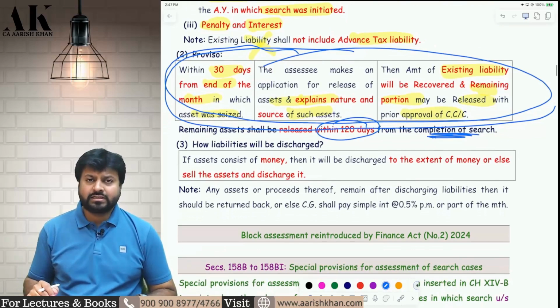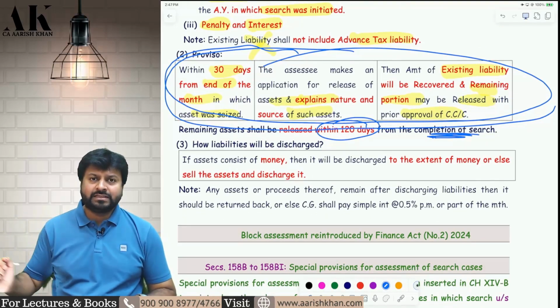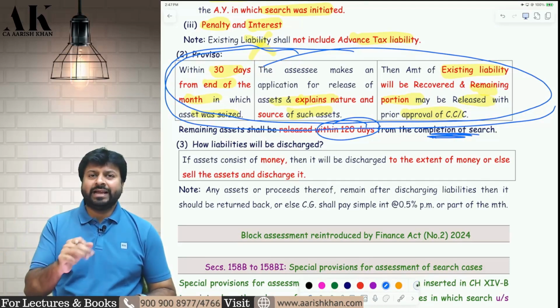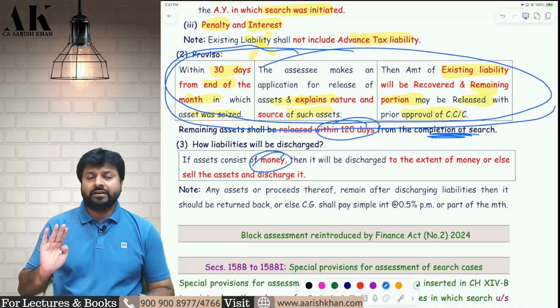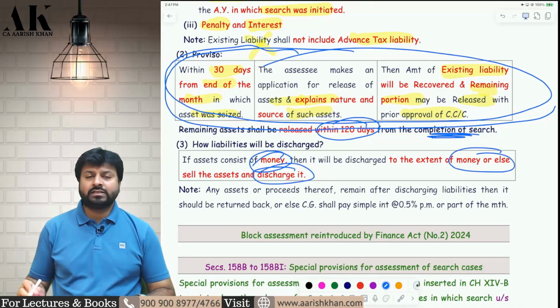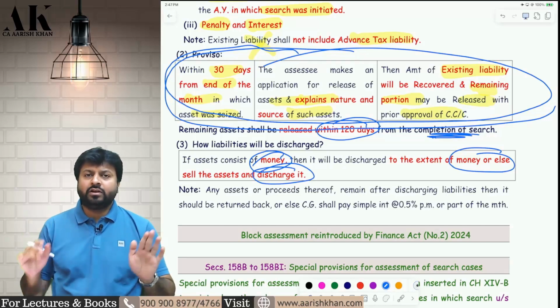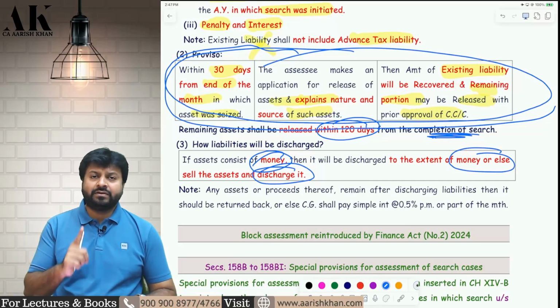Now, last but not least in this chapter, sir, if the department is seizing money and also seizing jewelry, from where will they recover the tax first? It's very obvious. First, they will recover the tax from money. And if money is not sufficient, then they will sell your assets and take their liability. First, they will not recover the tax from assets. First, they will recover the tax from money.